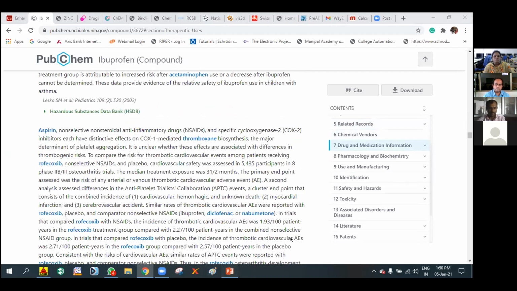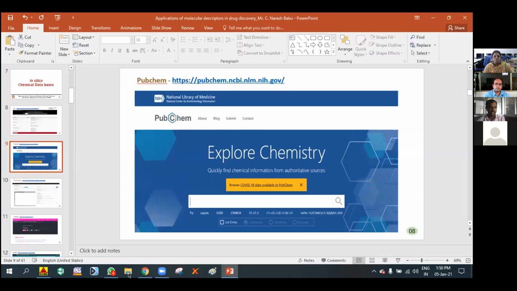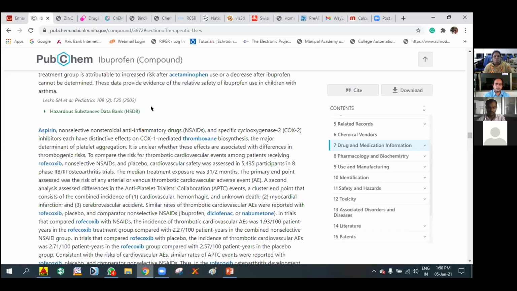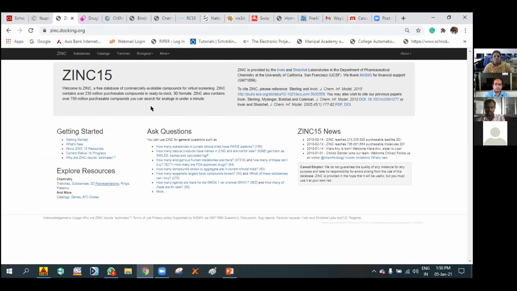Another database is the ZINC database, which is also widely used. That is ZINC15. It is a free database of commercially available compounds for virtual screening. ZINC contains over 230 million purchasable compounds that are ready to dock in 3D formats, and also over 750 million purchasable compounds. You can search for an analog in under a minute. It gives information like availability and stock in different vendors as well.